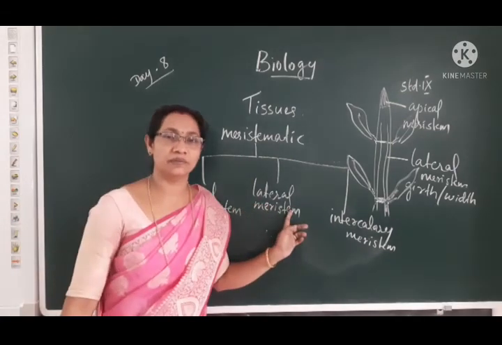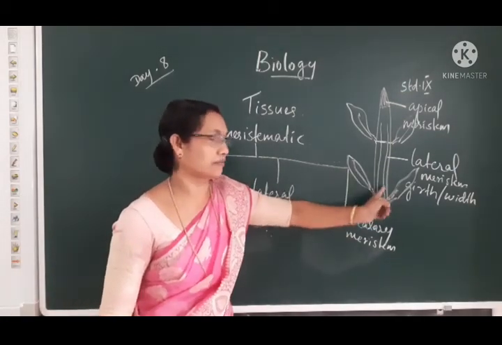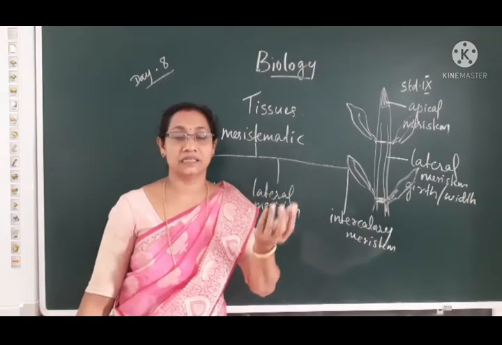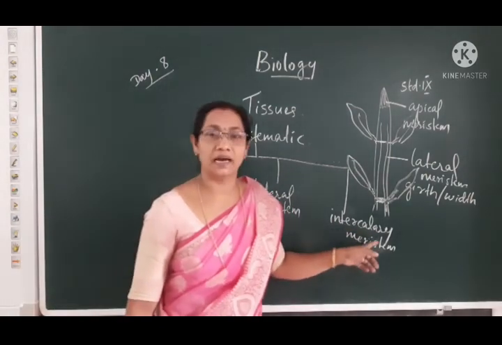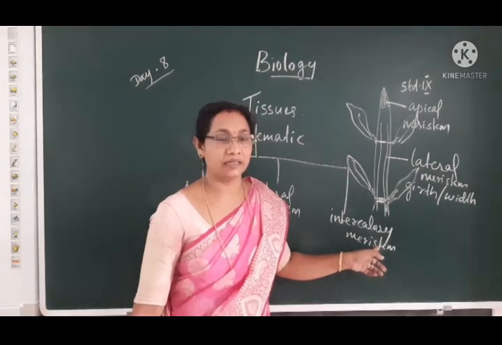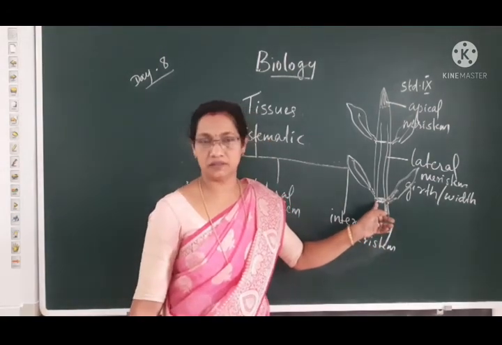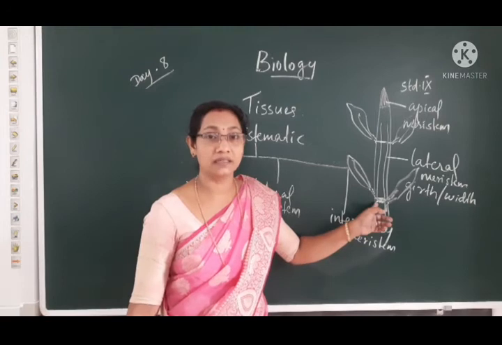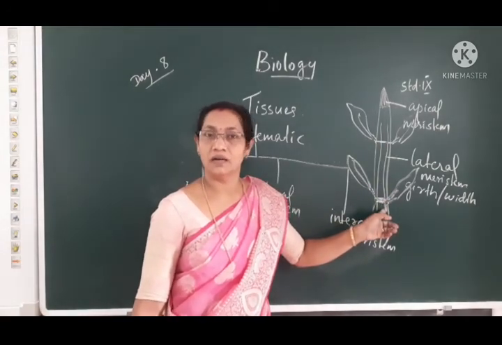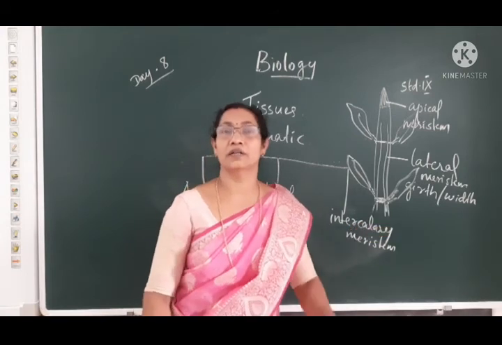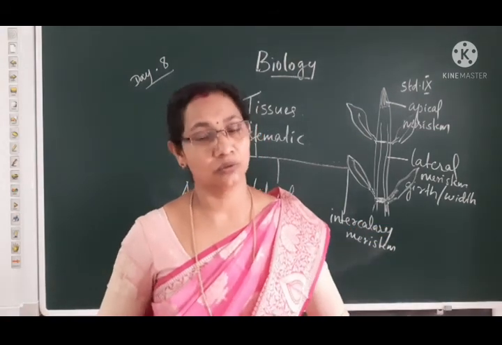Lateral meristem is seen on the lateral side of the stem and helps to increase the width of the plant parts. Intercalary meristem is located at the base of leaves. It helps to elongate internodes. Understood? So that is about the meristematic tissues.